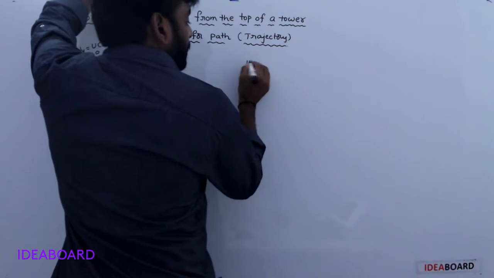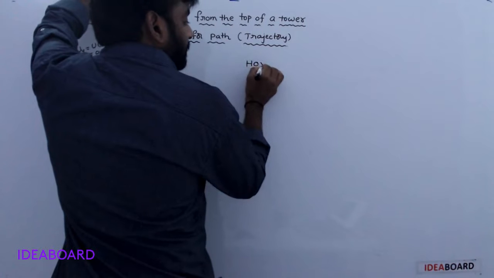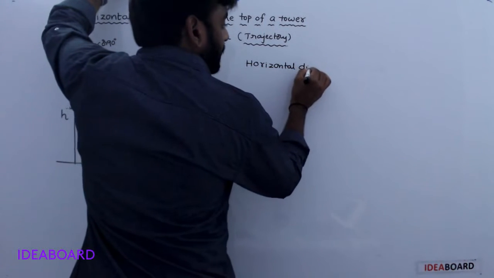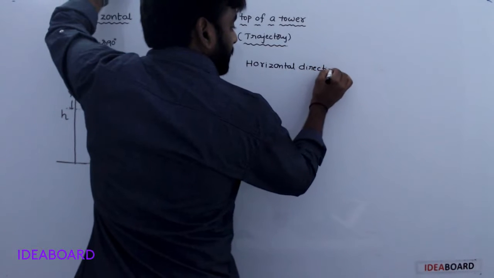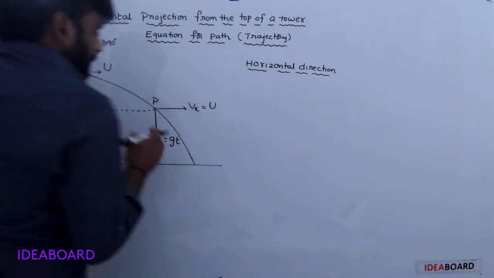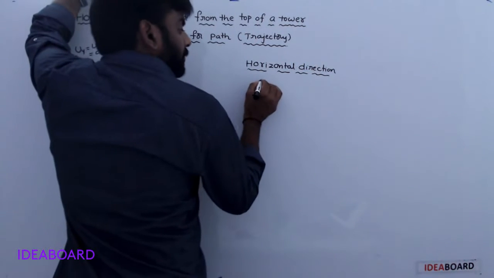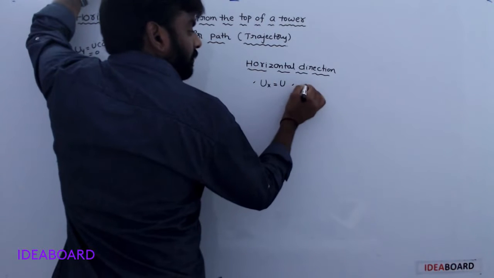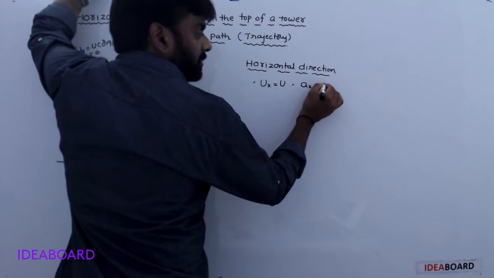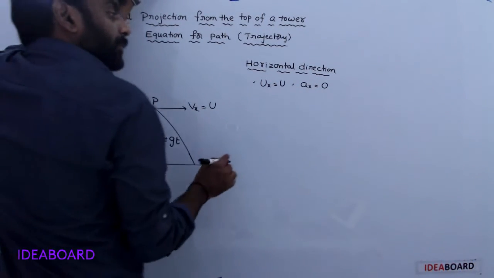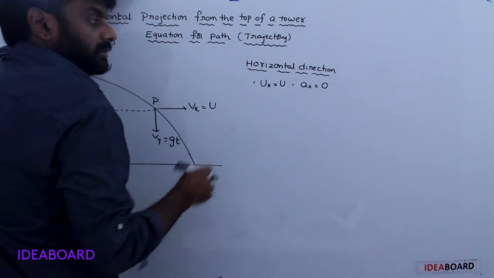Now, first of all, along the horizontal direction, ux is equal to u, and ax is equal to 0.